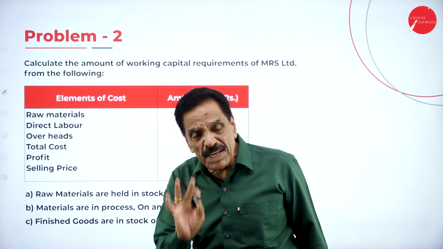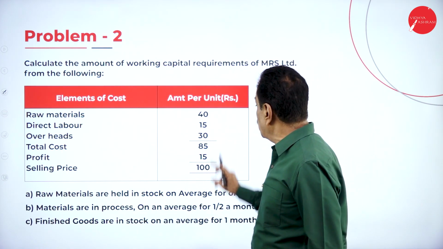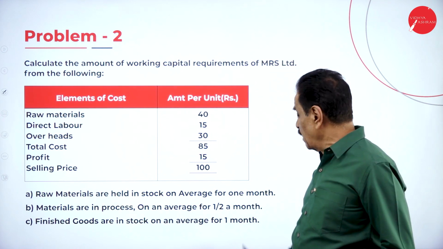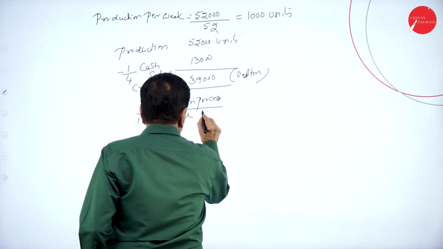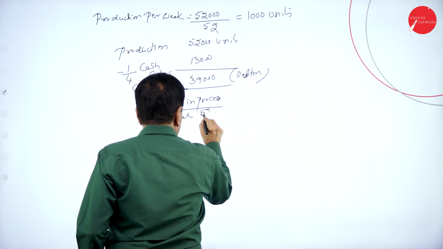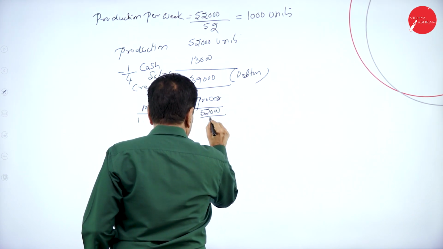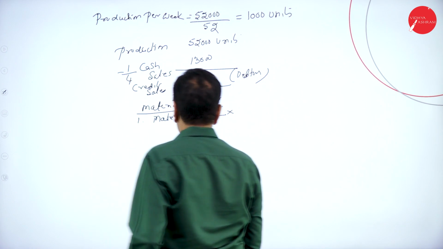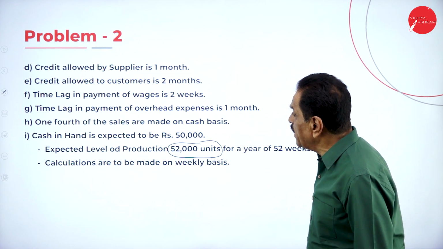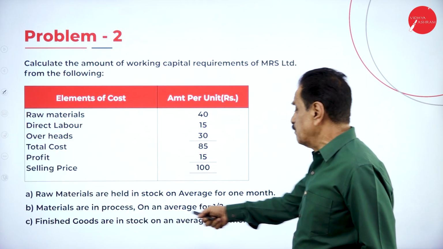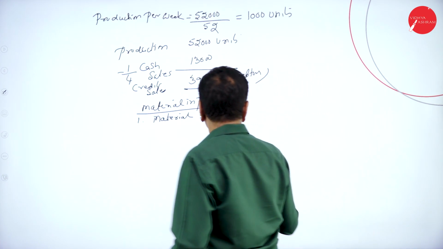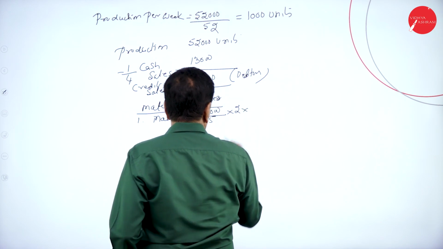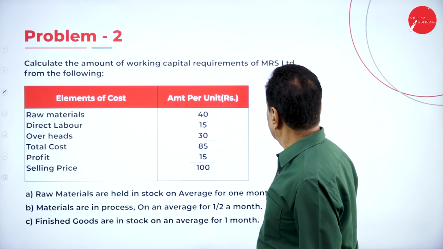In a month, 4 weeks. Half a month means 2 weeks. Material cost is 40. Per week, how much? 52,000 divided by 52, that is 1,000. Material in process, how many weeks? Half a month means 2 weeks, at a cost of 40.